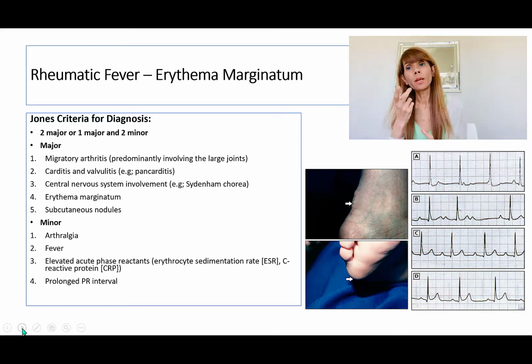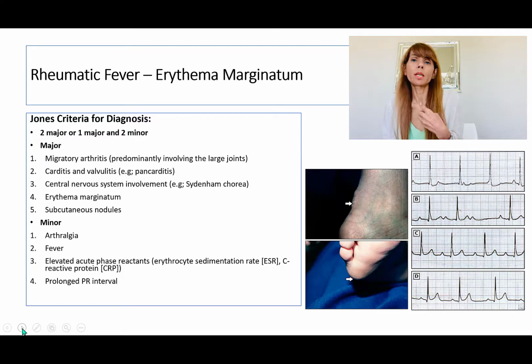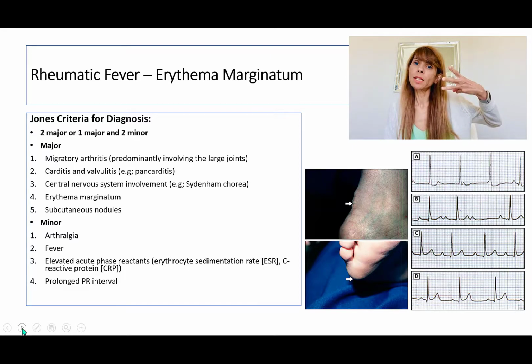So what are the major? Well, there's got to be a migratory arthritis. So there's going to be pain in different joints of the body, not just arthralgia, which is pain, but arthritis, which means there should be signs of inflammation in the large joints. There should be carditis, so there should be some type of involvement of the heart, so you should be able to elicit it. There should be central nervous system involvement, so Sydenham chorea, which is basically abnormal movements of different parts of the body or joints of the body. So these are 3 systemic things that one of them can be present.